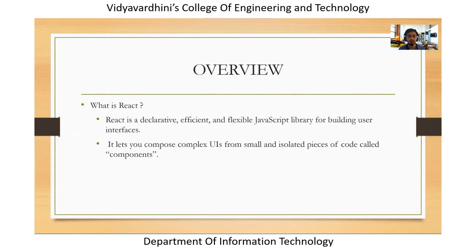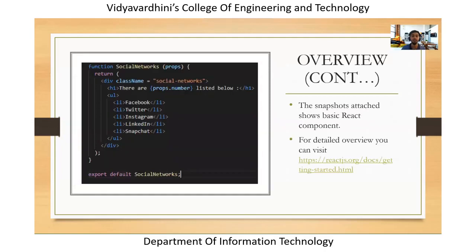Apart from that, what are the pros of React? It lets you compose complex UI into small and isolated pieces of code, which are called components. We'll also take a look at things like what components are, what props are, what states are, and all those things. Again, to make sure, this is just a basic session, so we won't be covering most of the things available in React, but it will be a starting point to get started with it, right?